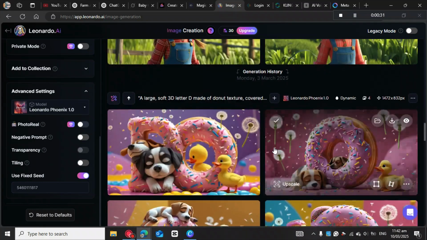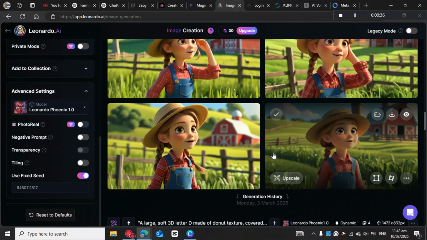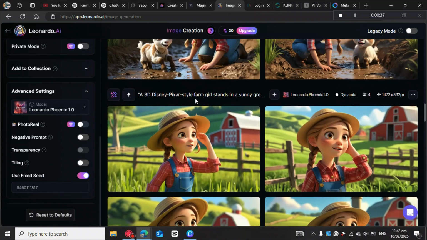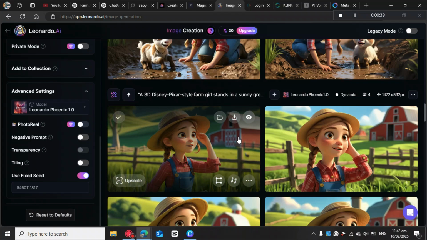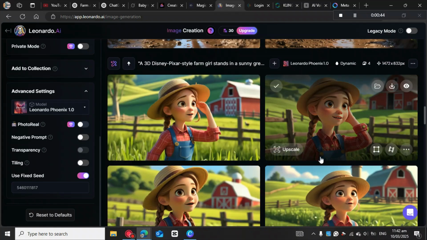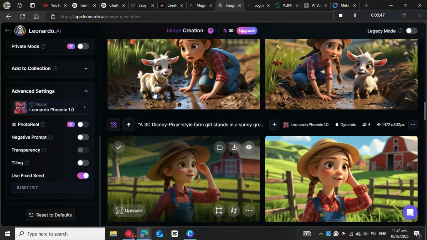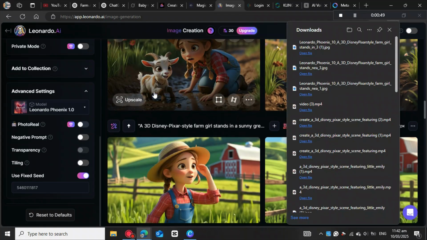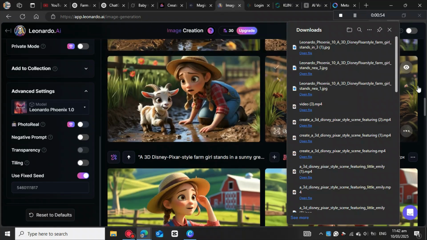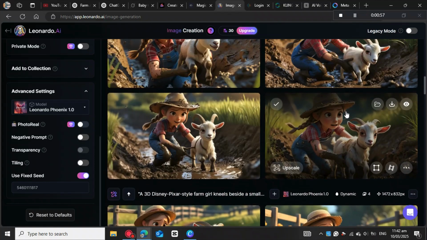leonardo.ai. As you can see, I was working on this project. So this is the first prompt that ChatGPT has given us, and then the images are here. So all you need to do is to copy the images. What I used is a Leonardo Phoenix 1.0. So I've got all the images that I need for this story. So if you don't know how to do this, it's easy.